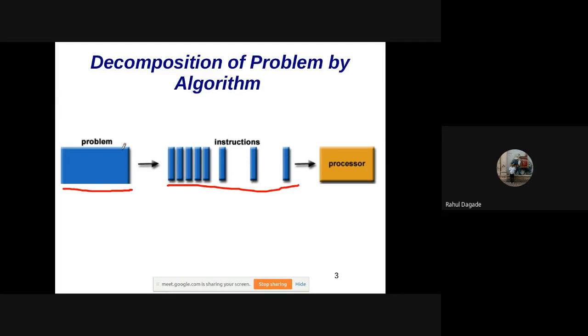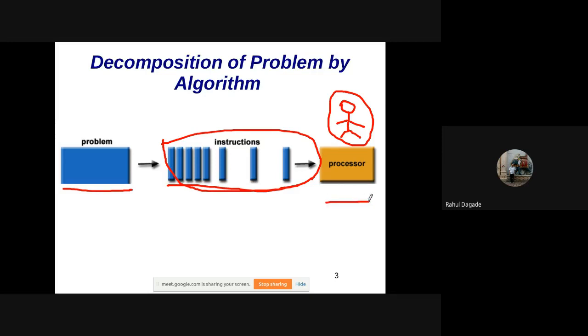Similarly, we have algorithmic problems in which different instructions, different steps are there. They are to be converted, and then these are given for execution. A processor is like a person who is executing these instructions. Now, if there is only one processor, that is, only one person executing it, then all these instructions have to be executed by only one processor, by one person. So by default, it will take too much time.